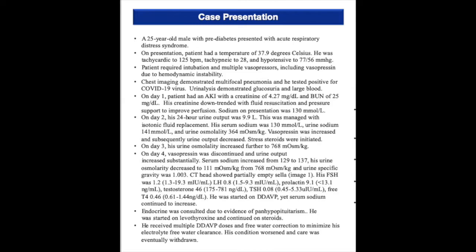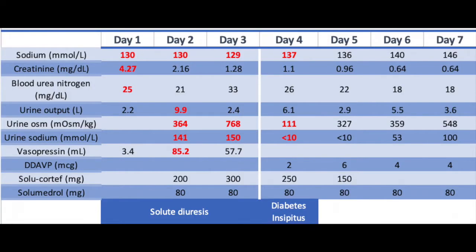On presentation, the patient was hemodynamically unstable and required intubation and multiple vasopressors, including vasopressin. He tested positive for COVID-19 virus. On day 1, the patient had an AKI with a creatinine of 4.27 and a BUN of 25. His sodium on presentation was 130. Urinalysis demonstrated glucosuria and large blood. His creatinine downtrended with fluid resuscitation.